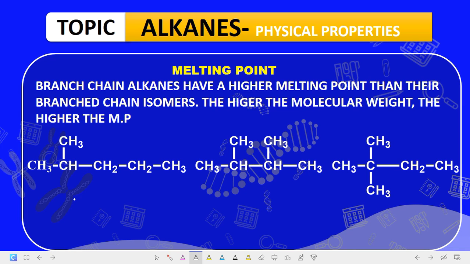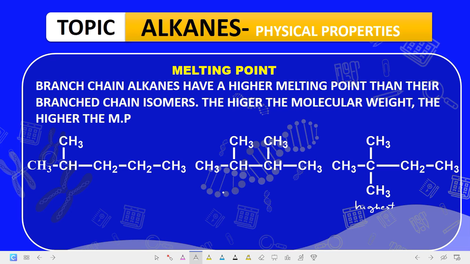Now, the melting point. The higher the branching, the higher the melting point. So compounds that are more branched have a higher melting point than the ones that are what? Straight, or the ones that are symmetrical. The ones that are not symmetrical, they have a higher melting point. So when you consider this compound, you see this compound is somehow symmetrical. It does not have a melting point as high as that of this. So this one has the highest melting point here, followed by this, even though both of them are branched at 2 positions. This is branch here, branch here, while this one is branched at the same position.